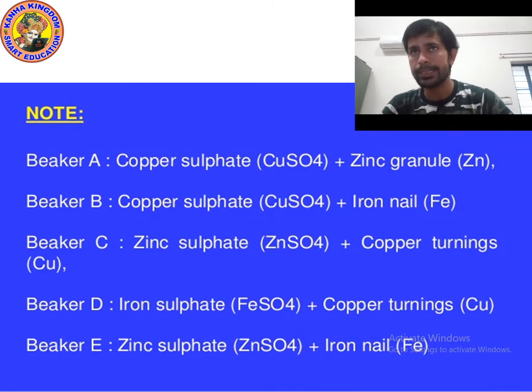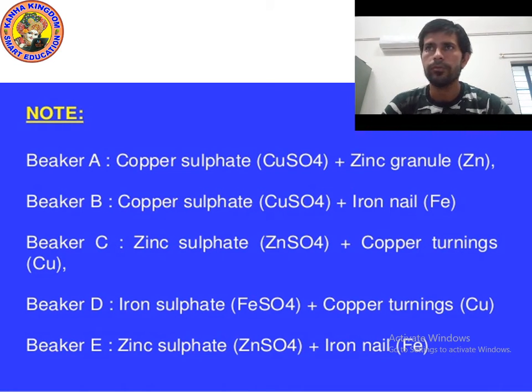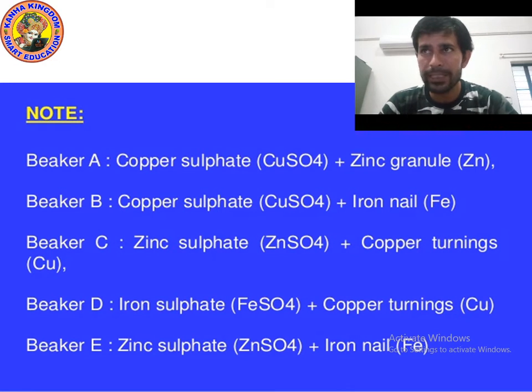So kids, as you can see, in beaker A which substance will you take? In beaker A, you will take copper sulfate solution. Then in the copper sulfate solution you will add zinc.